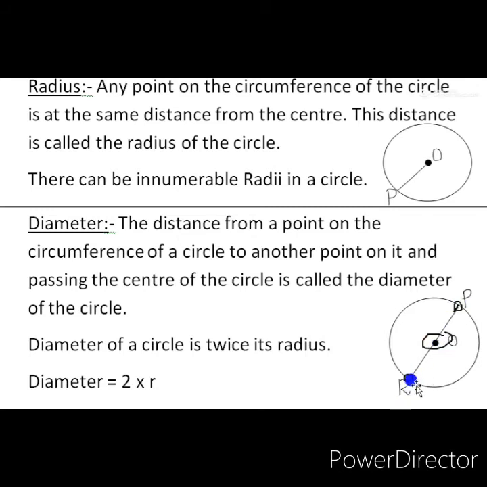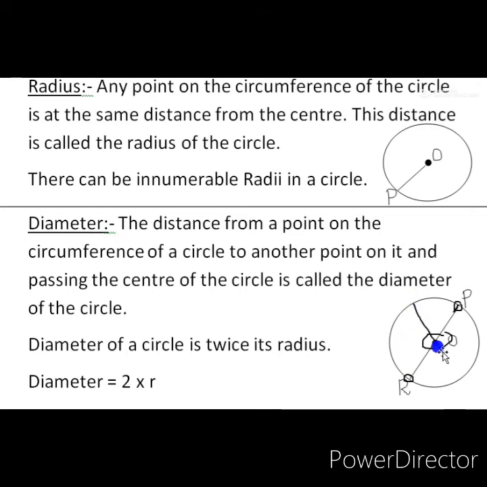Once more I will say, a line segment which has its endpoints, one endpoint on the circle and the other on the opposite side of the circle, that means both endpoints are on the circle and it passes through the center of the circle, is called its diameter. Here I have shown the diameter. Like radii, there are innumerable diameters in a circle.